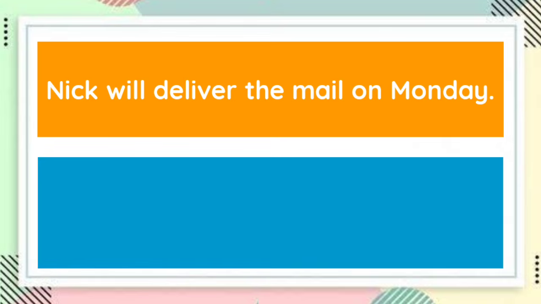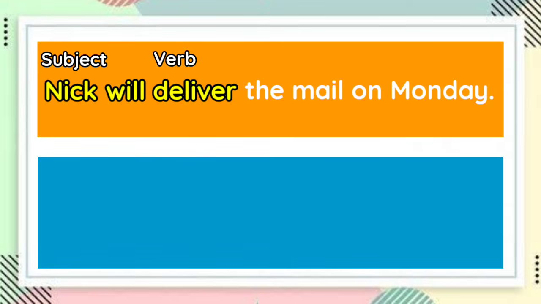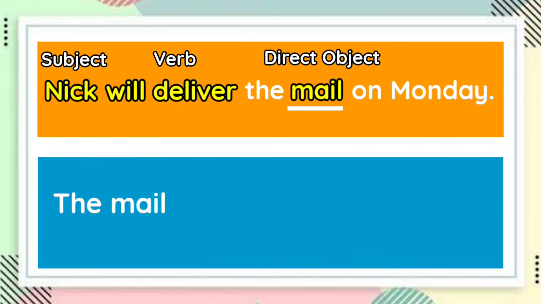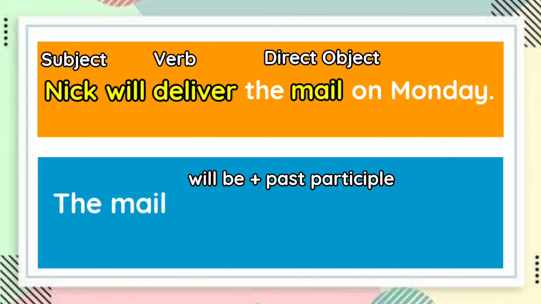Last example. Nick will deliver the mail on Monday. In this sentence, the subject is Nick. The verb in the simple future tense is will deliver, and the direct object is mail. Now, to change it into a sentence in the passive voice, let's put the direct object first, the mail. Then for the verb, we will use will be plus the past participle form of deliver, which is delivered.